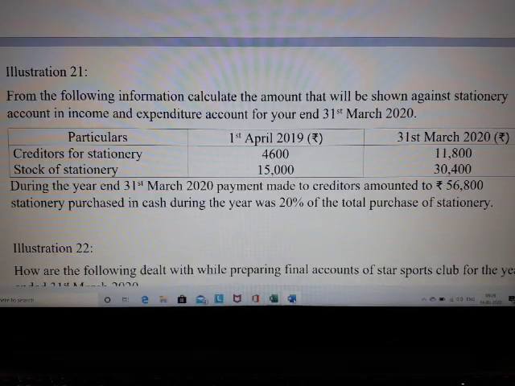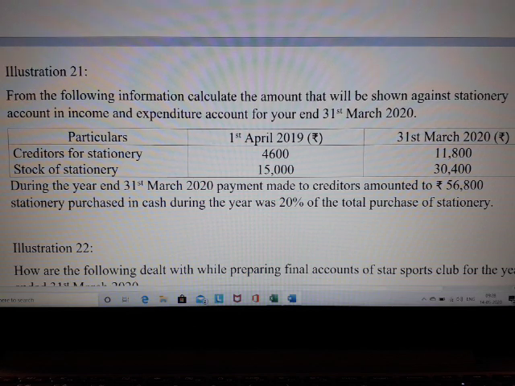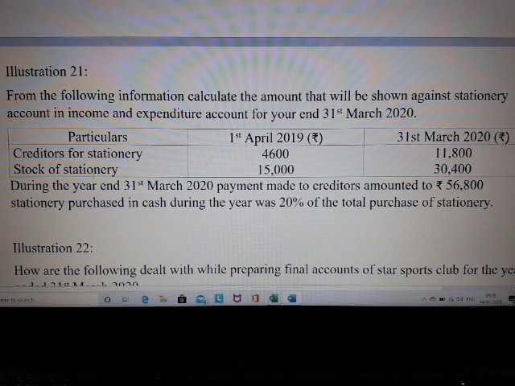Fine. Now look at the third problem, that is illustration 21. From the following information, calculate the amount that will be shown against the stationery account in the income and expenditure account for the year ended 31st of March 2020. You are given the details for the year 1st of April 2019 to the year ended 31st of March 2020. What information do we have? It is creditors for stationery and stock of stationery.